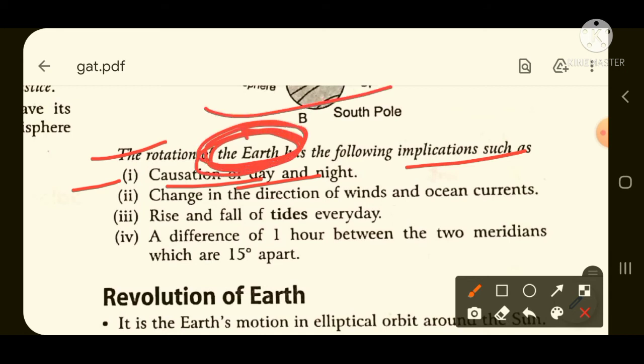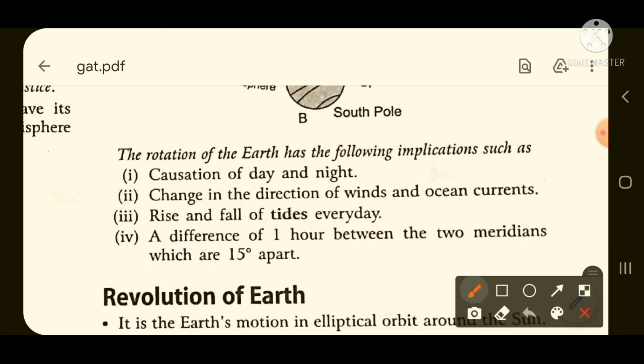And change in the direction of wind and ocean currents. This is again important. Rise and fall of tides again occur due to the rotation of the earth. A difference of 1 hour in time between two meridians which are 15 degrees apart. So if a question comes, rise and fall of tides occur due to which of the following, rotation of the earth or revolution of the earth, then in that case you need to tick rotation of the earth. Rise and fall of tides occur on our earth's surface.